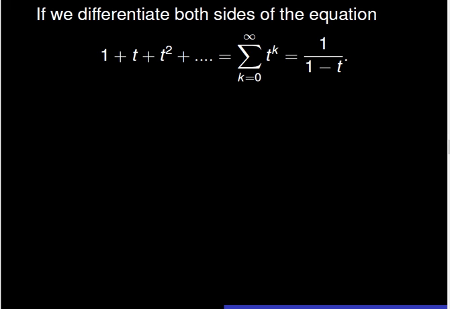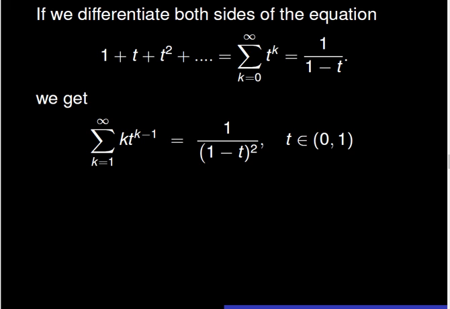Remark that the standard geometric series with ratio t converges absolutely to the quantity 1 over 1 minus t as long as the absolute value of t is strictly less than 1. When we differentiate this geometric series, we see that the series of derivatives that has leading term k times t to the power k minus 1 converges to the derivative of the sum which is the fraction 1 over the quantity 1 minus t squared. We will use the series of derivatives of the geometric series to compute the expectation of our